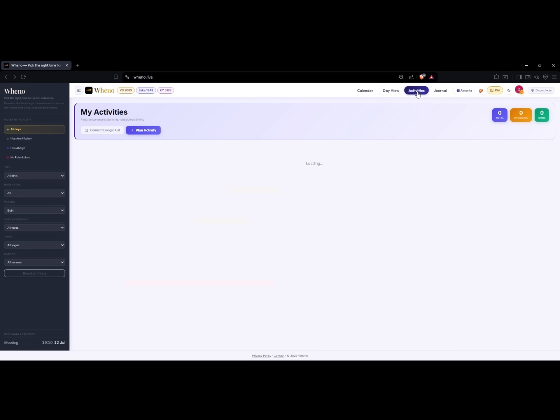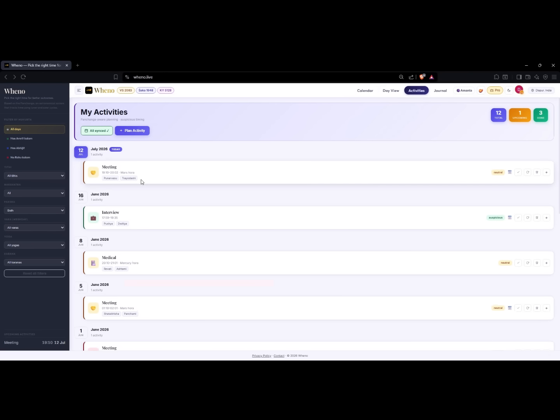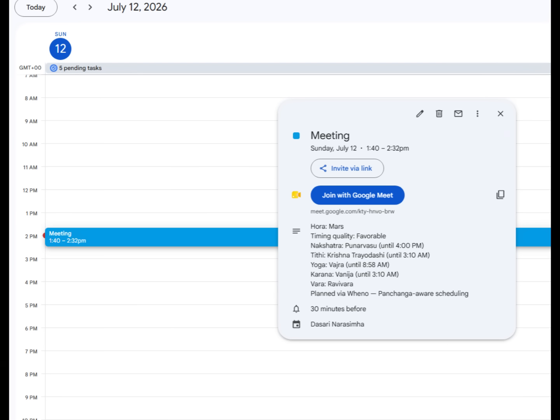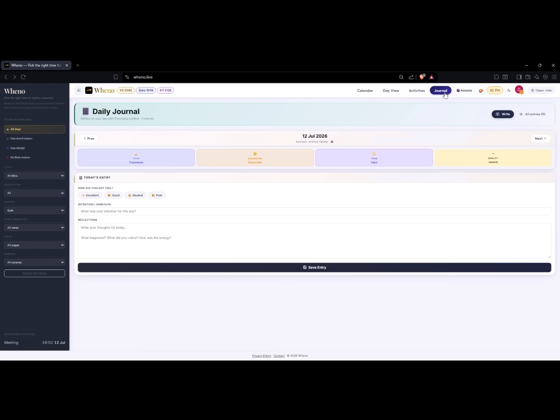You can check your scheduled activities in the Activities tab. As per the activity status, you can mark it as complete, or reschedule or delete. The activities can be synced to your Google Calendar, and you can see them on your calendar directly. We have a personal journal for you to log your day's status, and later this data can be used to analyze how time quality has influence on your activities.